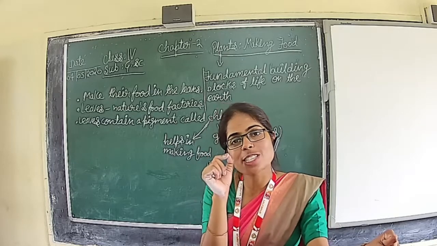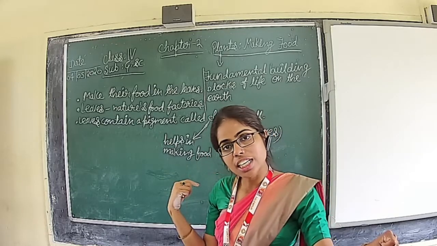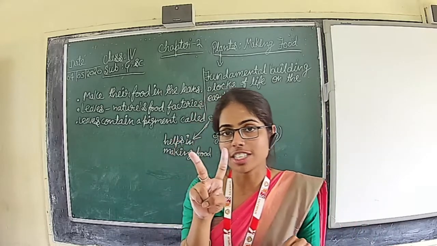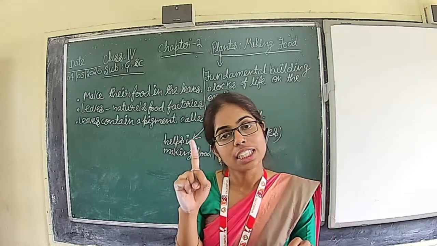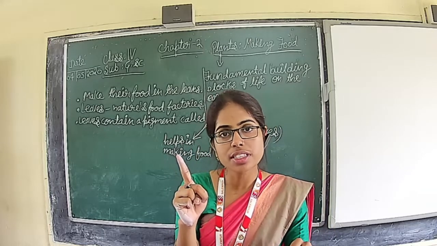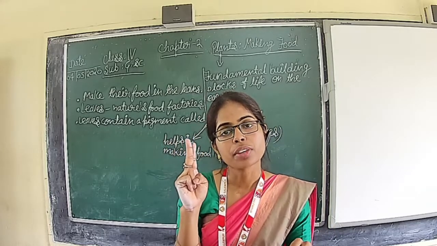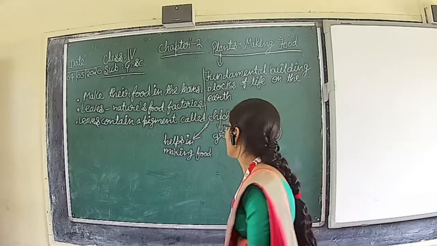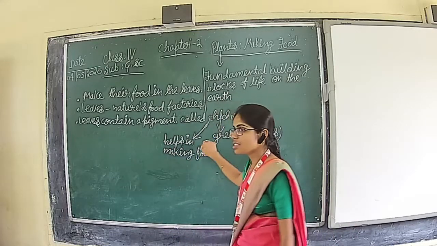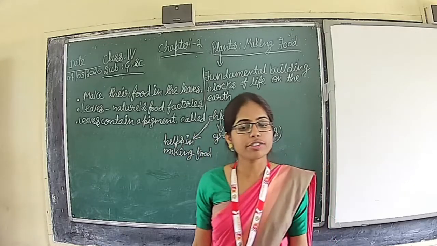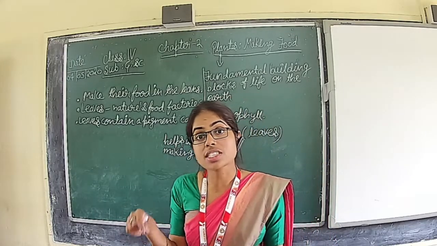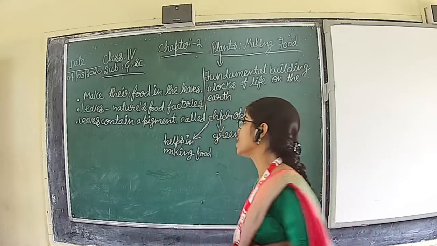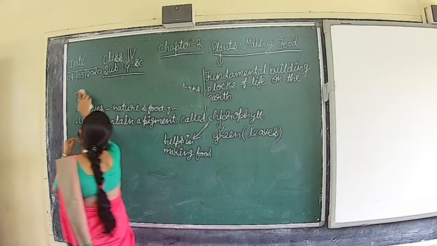What is the important pigment in the leaf? Chlorophyll. And chlorophyll serves two functions. One is it gives green color to the leaf, and second, it helps in making the food. Now we have studied that these plants are able to prepare food. But what is the process involved in that? That we will study. And how do they make their food?